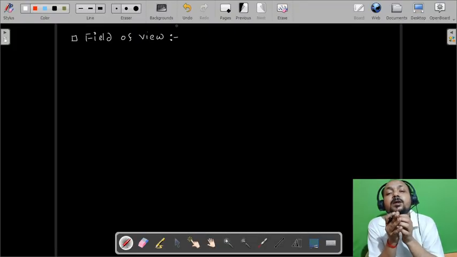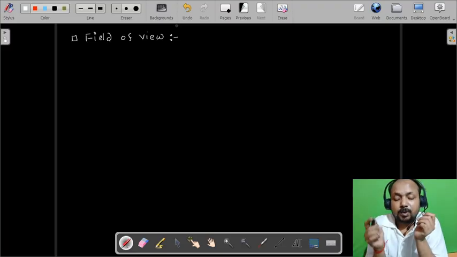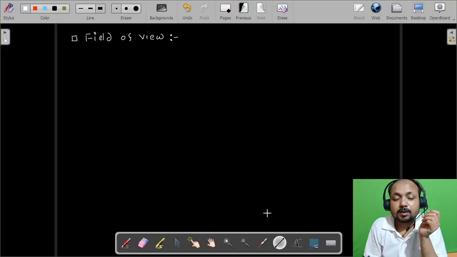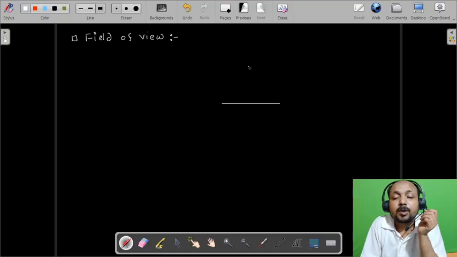Look, it is basically the space or region into which, if the observer is present, only then will he be able to see the image. So let us trace the ray diagram so that we will clearly know what field of view is. Let's say this is a mirror and this is an object placed here.